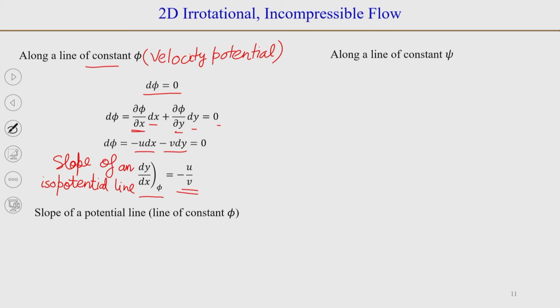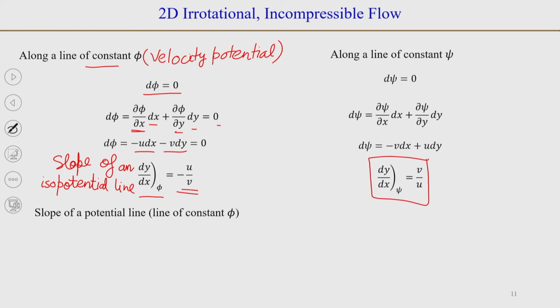Now, we can also find what is the slope of a line which has stream function constant, or slope of a streamline, which we already saw is equal to v by u.